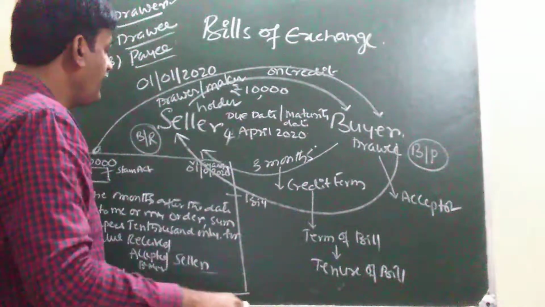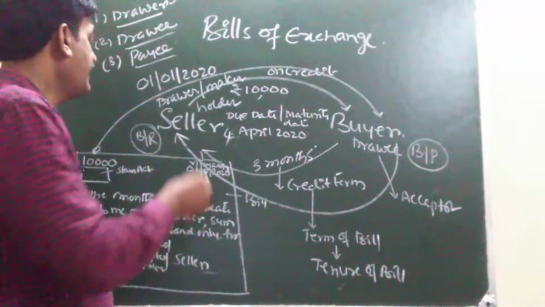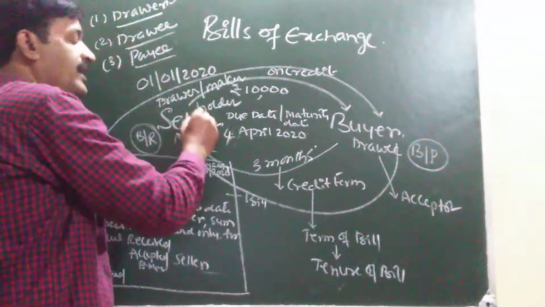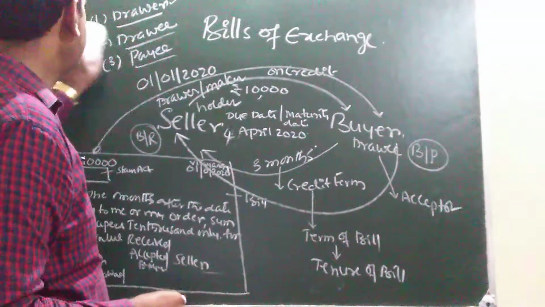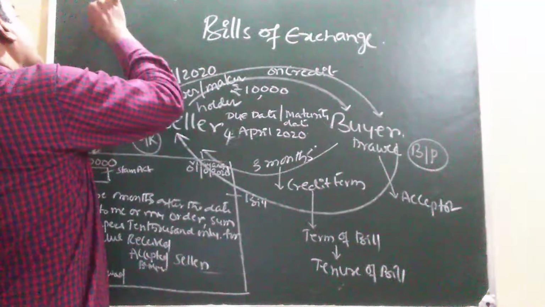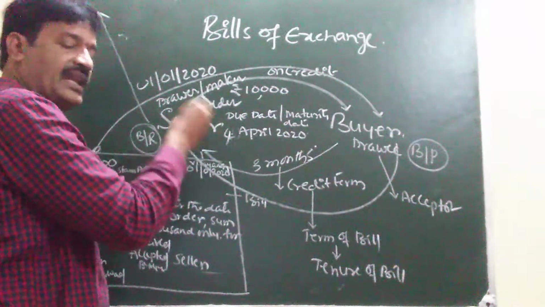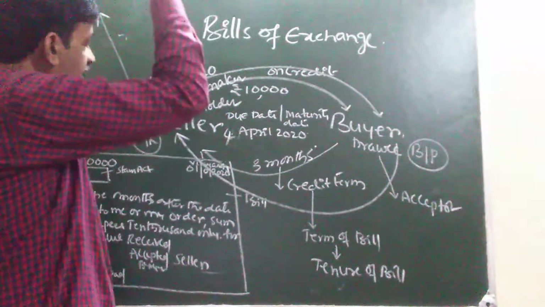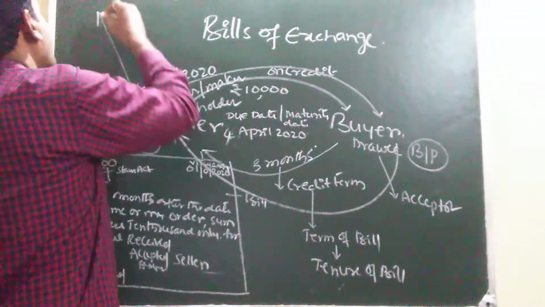In case of a plain bill, the seller is acting in a dual role, acting as what? Acting as a drawer, and also acting as the payee of the bill. So dual role. Whereas if the bill is sold to others before the due date, if the seller is in need of money, the seller can sell the bill to whom? To others, to the bank.